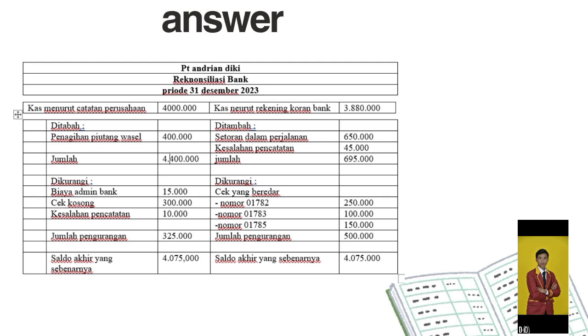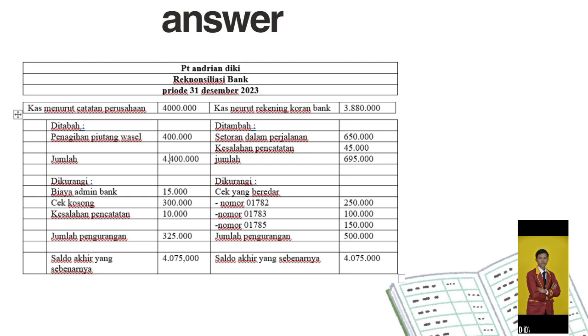4. BRI Bank charges the company's checking account by imposing a bank administration fee of 15,000 and the transaction was only discovered on December 31, 2023. So it will reduce the company's cash according to the company's records, so that number 4 is in the minus row of 15,000 rupiah. 5. Then on December 28, it was discovered that a customer asked for a check that had been paid on December 27. The check for 300,000 rupiah has been deposited with the bank and has been recorded on December 29, which is treated like a blank check, so we write it minus the company's amount of 300,000 rupiah.